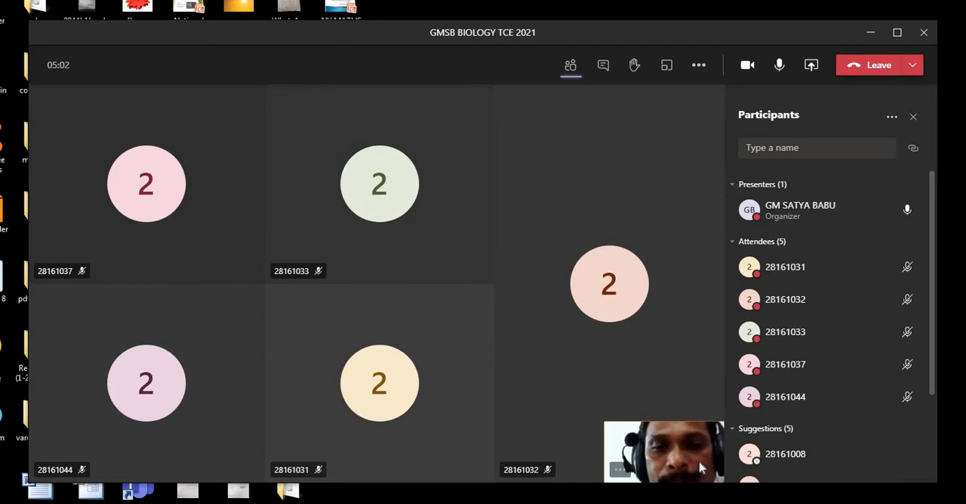Okay. Next, on the basis of food procurement, nutrition is divided into two categories. The first one is autotrophic nutrition, the second one is heterotrophic nutrition. Autotrophic nutrition means the organisms which can prepare their own food from simple inorganic substances are called autotrophic organisms.